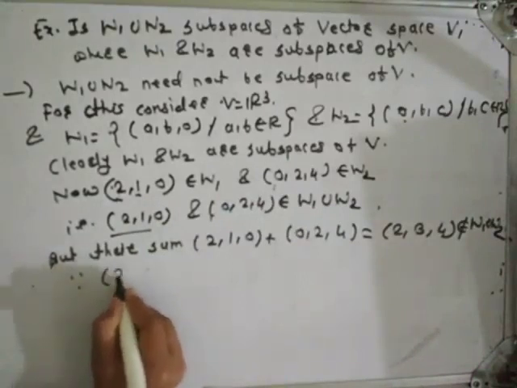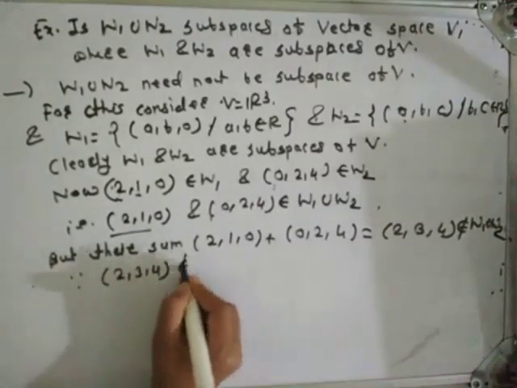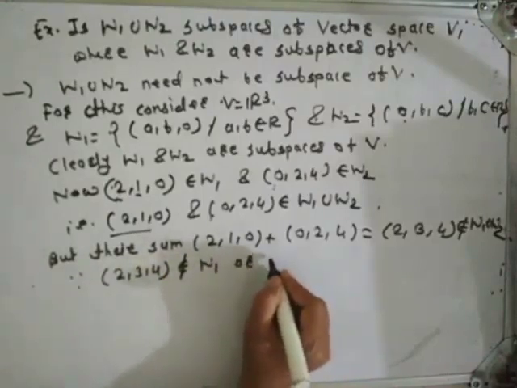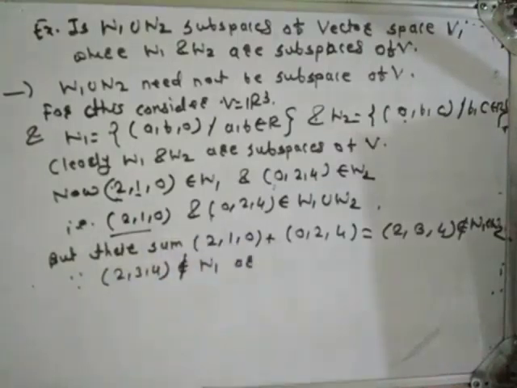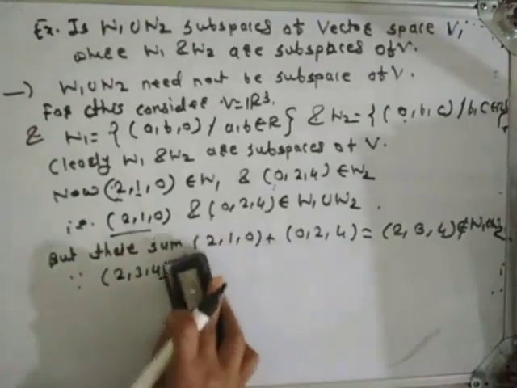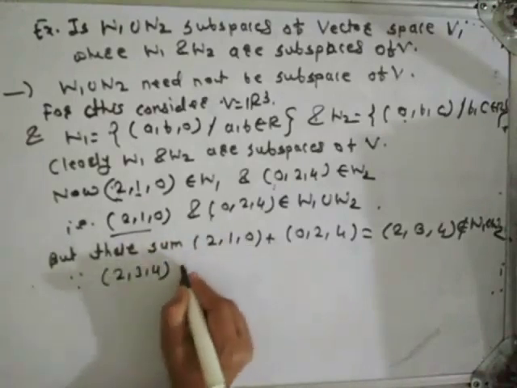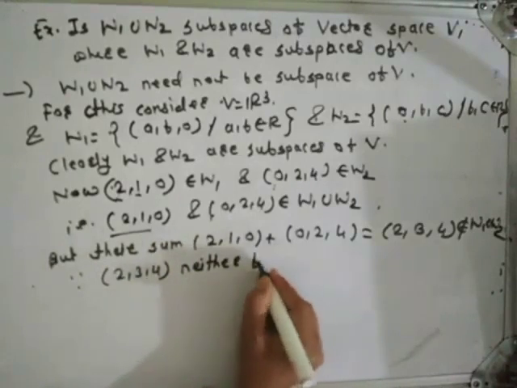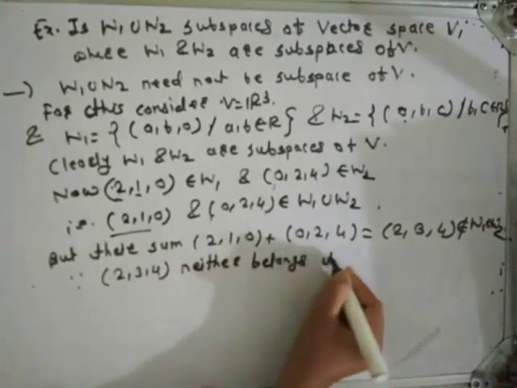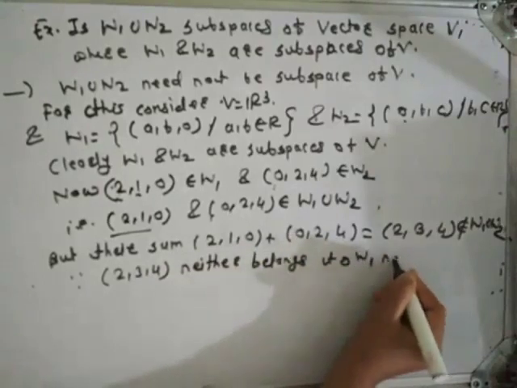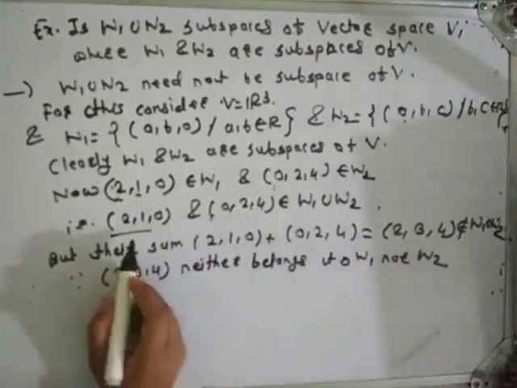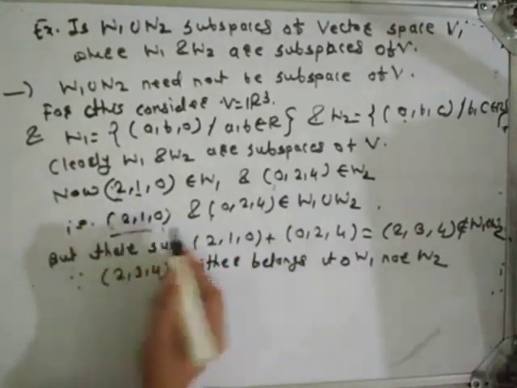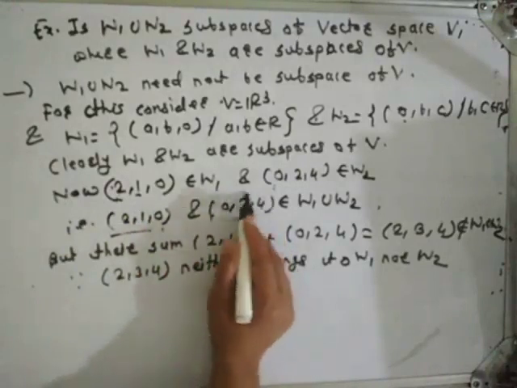Since this (2, 3, 4) belongs neither to W1 nor to W2, because elements of W1 are of this form and elements of W2 are of this form.